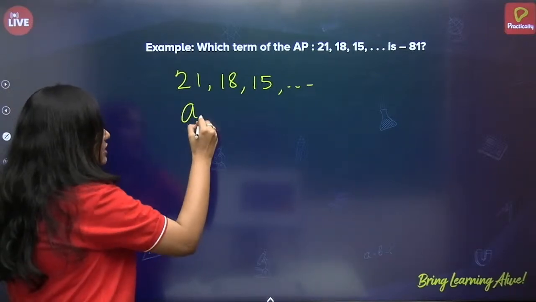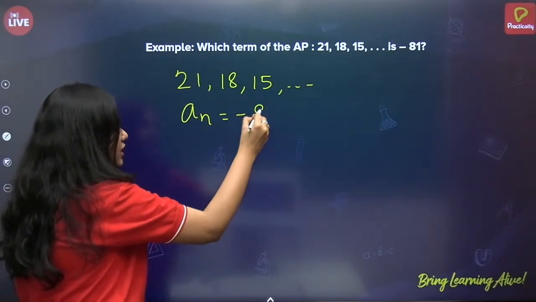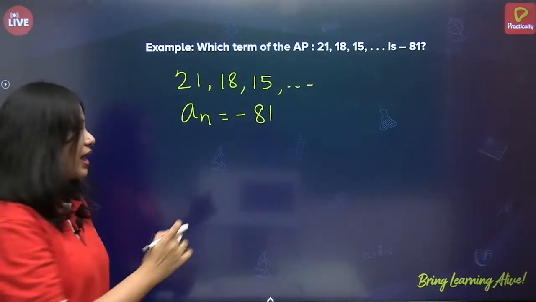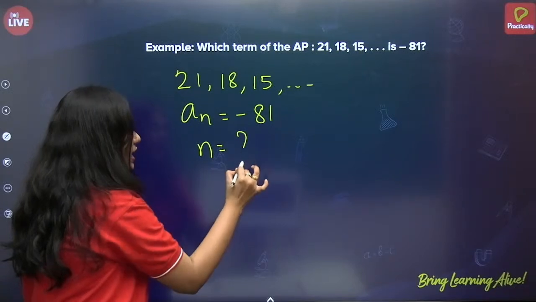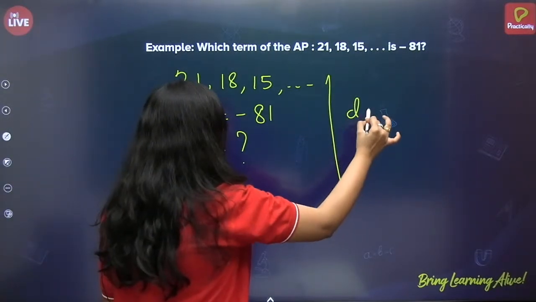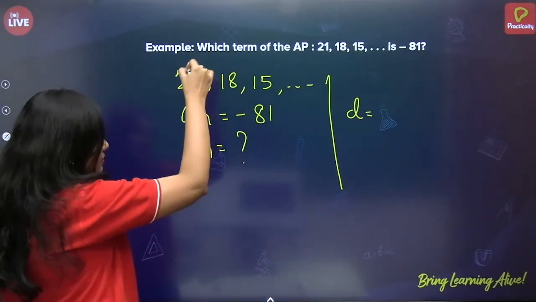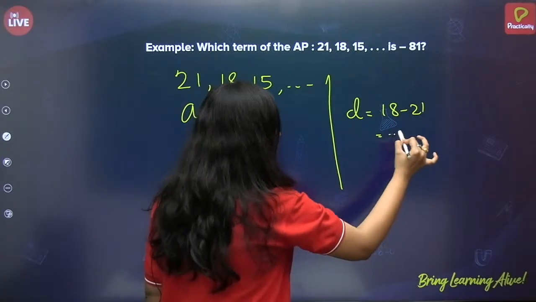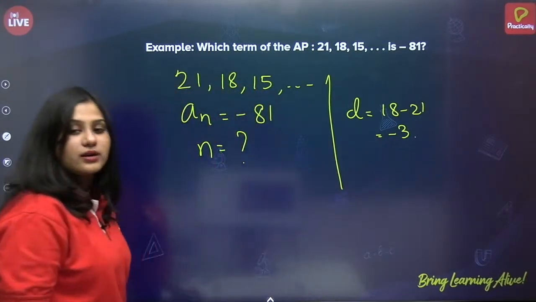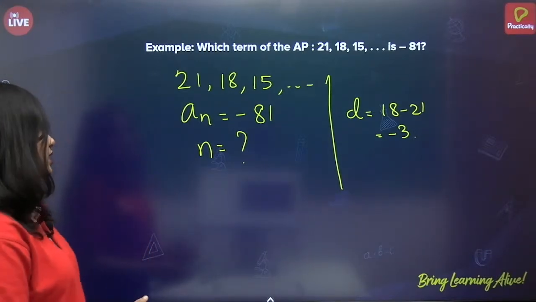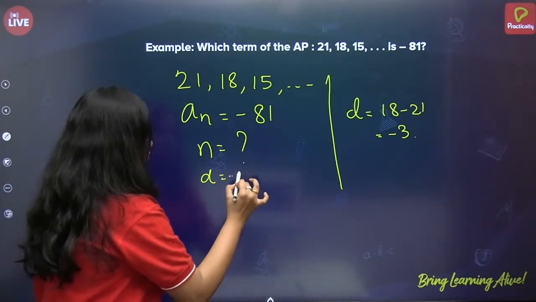So, An is equal to minus 81. Now, we have to find which term, that is, we have to find n. Okay. Now, what is the common difference here? Let us see. 18 minus 21 is minus 3. Correct? So, our common difference is minus 3. So, d is equal to minus 3.